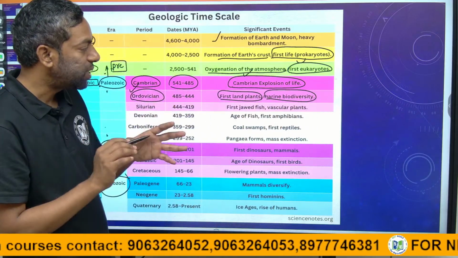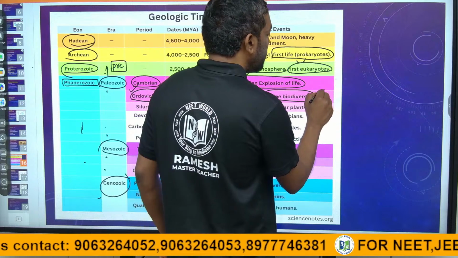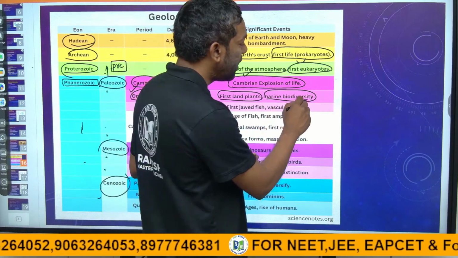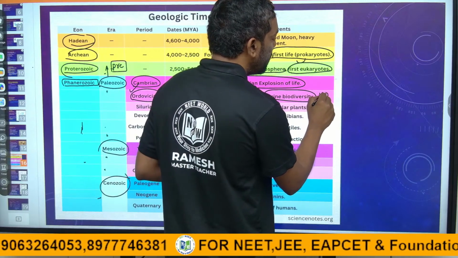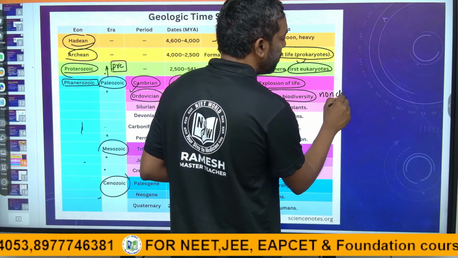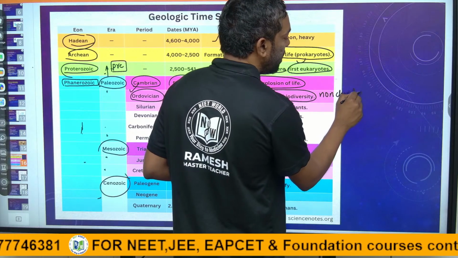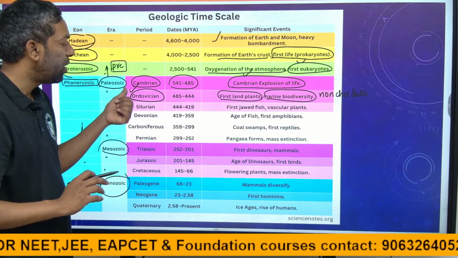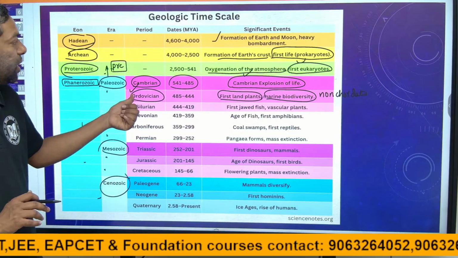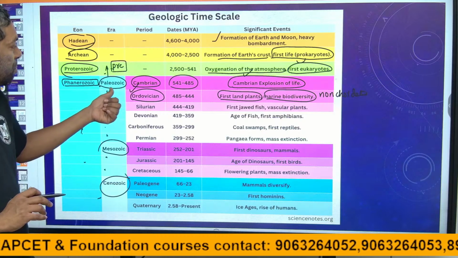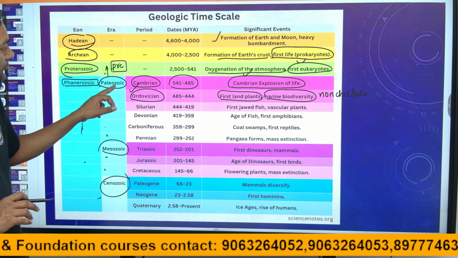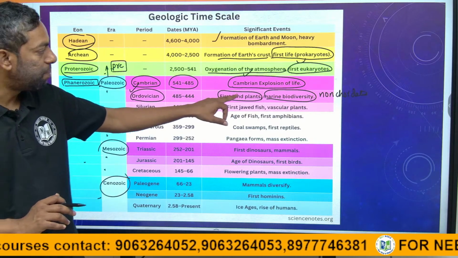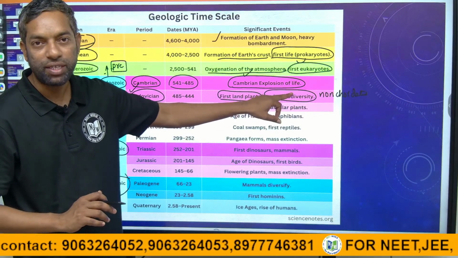That means first single cells like protozoans, Monera, these single-cell animals, and first non-chordates also started. In the Paleozoic era, the Ordovician period is where the first plants and marine biodiversity started.